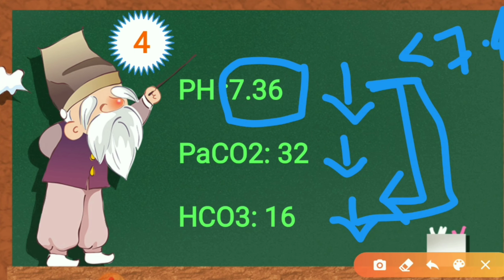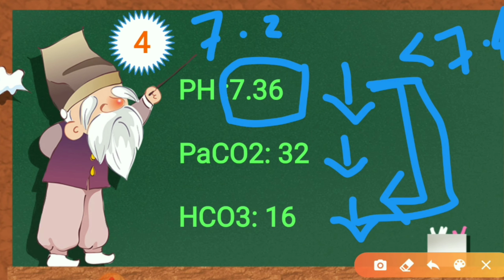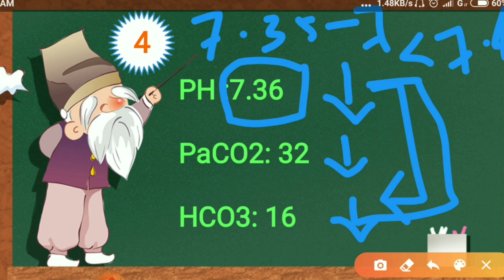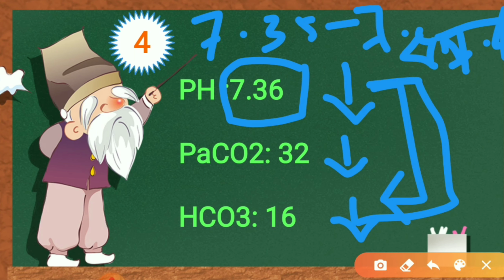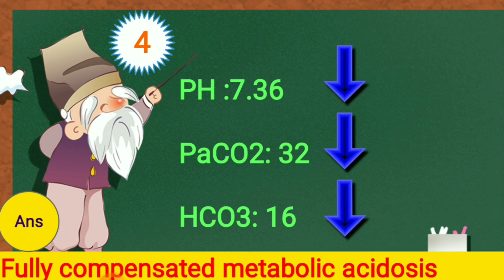Both are in the same direction, so it is metabolic acidosis. And what kind of compensation here? We can say it is fully compensated because pH belongs to the normal range. So it is fully compensated metabolic acidosis. Let's check out the answer. Yes, fully compensated metabolic acidosis. Clear so far?